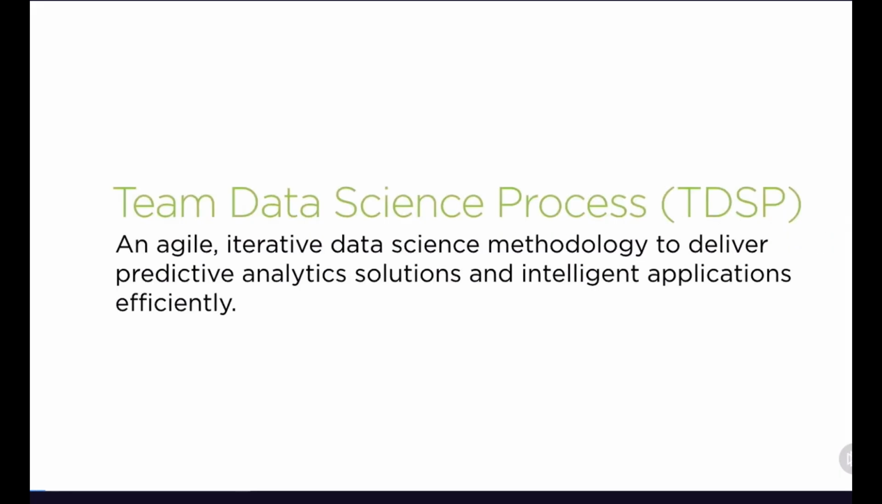So in this clip, we're going to examine the Team Data Science Process. And if we define this, the Team Data Science Process, or as we'll commonly refer to it, the TDSP, this is an agile, iterative data science methodology, and it's designed to deliver predictive analytics solutions and intelligent applications efficiently. So it is a process that we can implement for an entire team working to achieve these goals. Now let's look at the 4 different components that are a part of the TDSP.